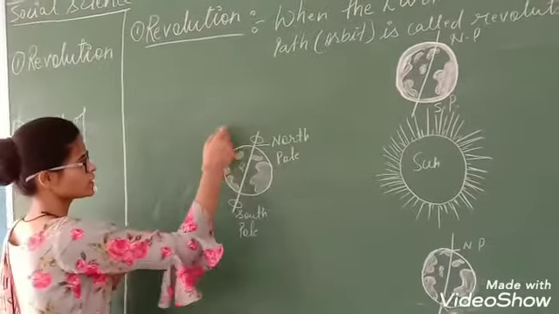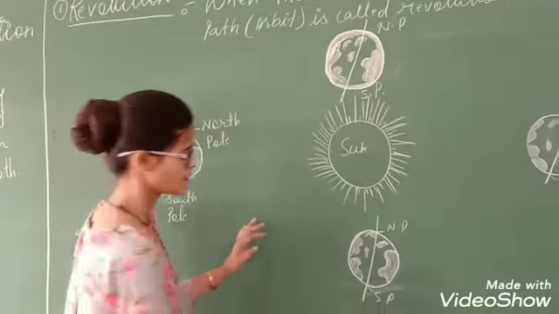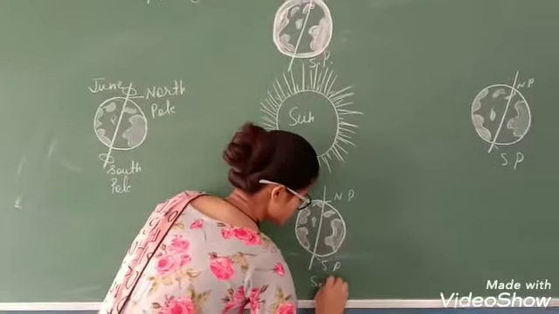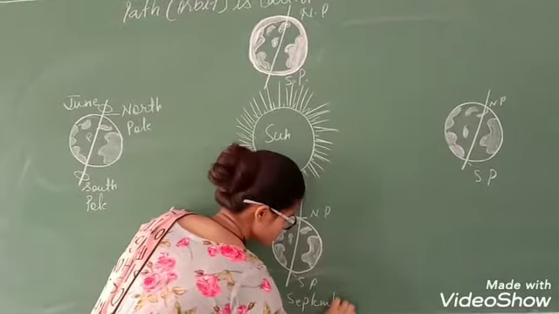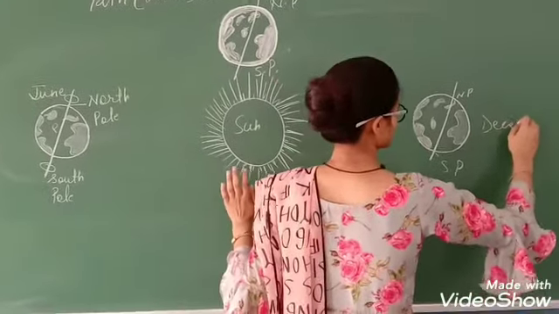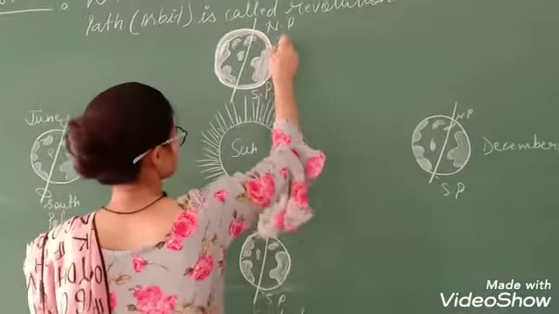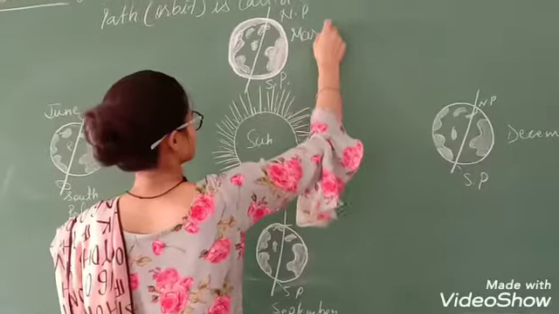Here we will write June, September, December, and March. These are the different months.